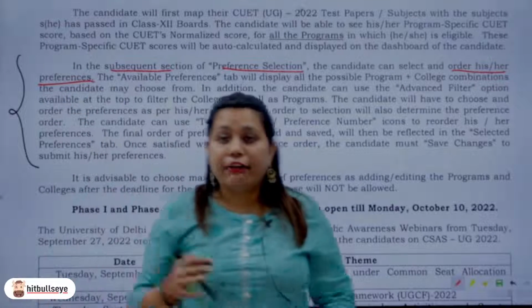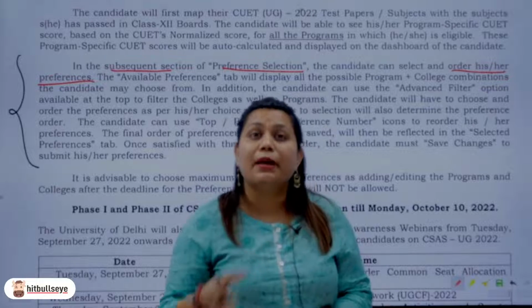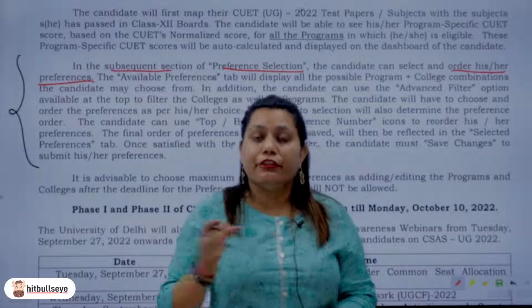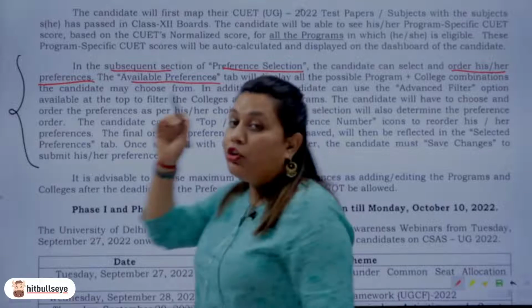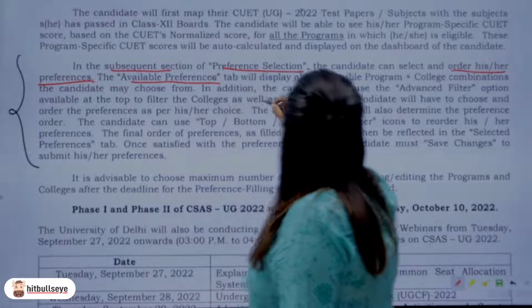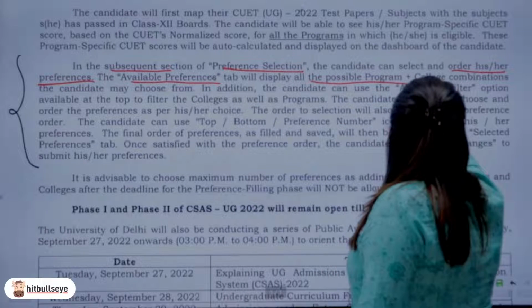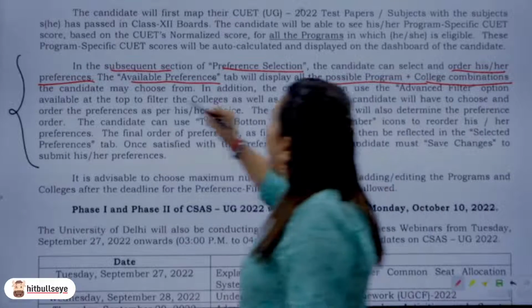So, like I said, in phase 2, you basically are supposed to fill in your preferences for different subjects, for different courses, for different colleges. Right? The available preference tab. Now, there are going to be two different tabs. The first is the available preferences tab will display all the possible programs plus the college combinations the candidate may choose from.